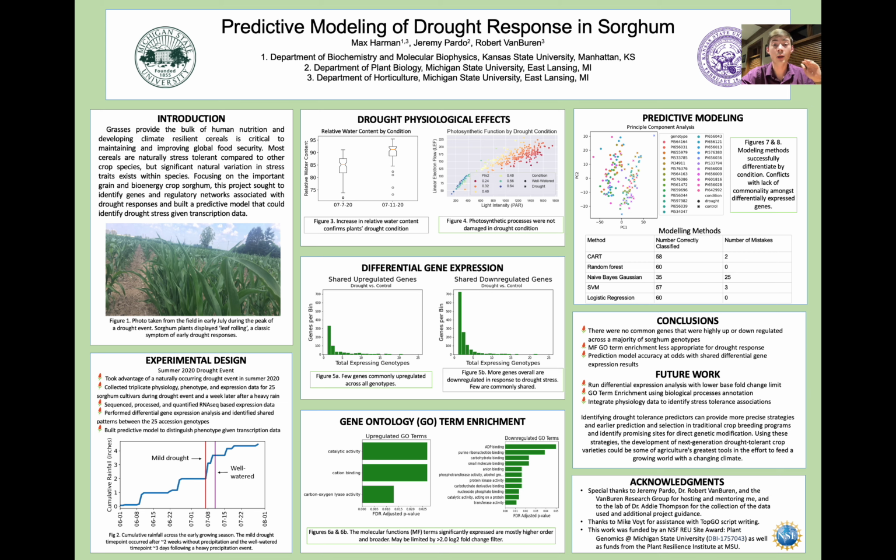In the future, I hope to rerun the DESeq analysis and visualize all of the differentially expressed genes with a smaller degree of change and eliminate that 2.0 threshold. I also hope to find either a publicly available gene annotation for the biological process sorghum GO terms, or make my own using BLAST. Finally, I hope to integrate the physiology and outcome data from the sorghum into predictive models to try and predict outcomes and the best drought tolerance mechanisms.